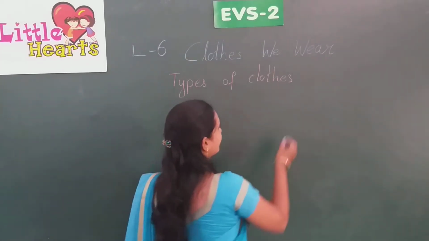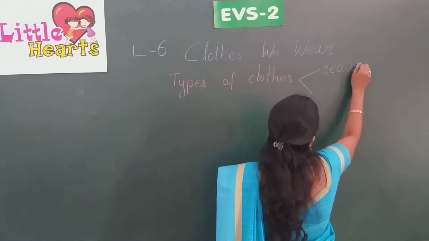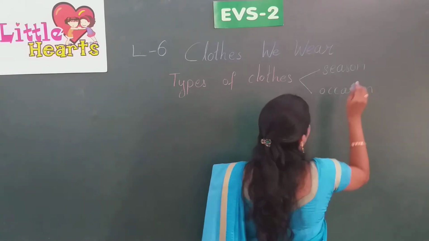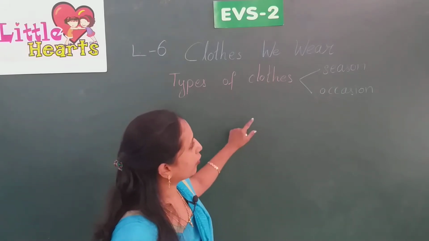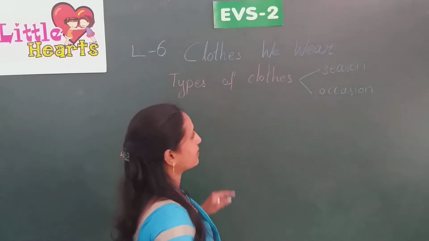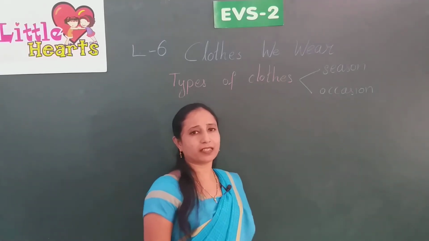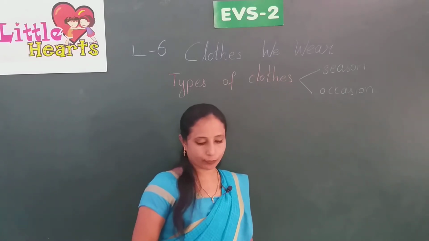According to season and occasion we wear different varieties of clothes. So what are the different seasons? Winter, rainy and summer, isn't it? These are the three different seasons in which we wear different types of clothes.